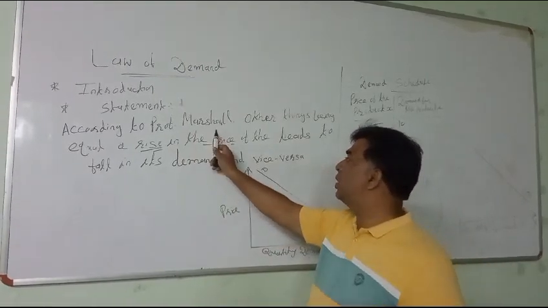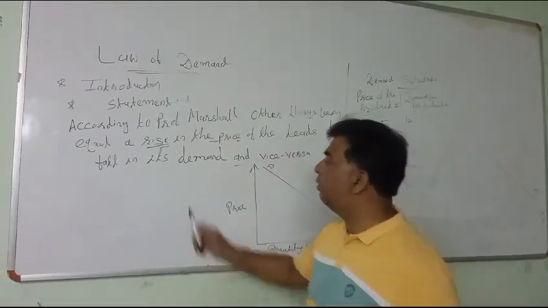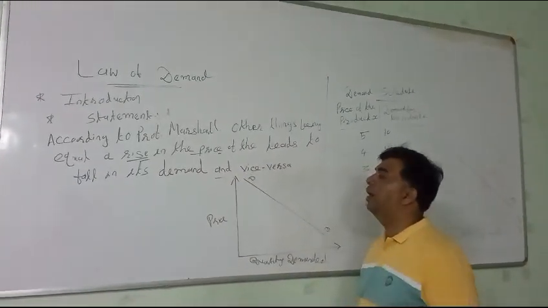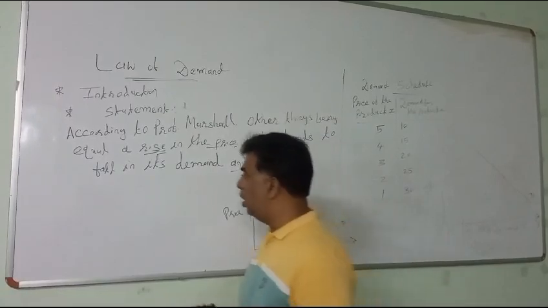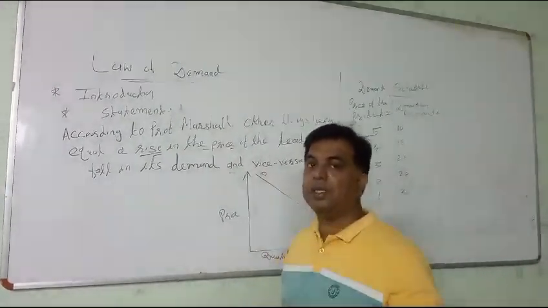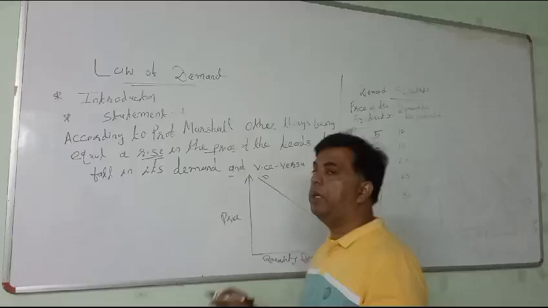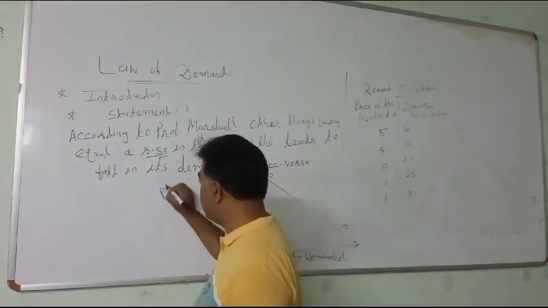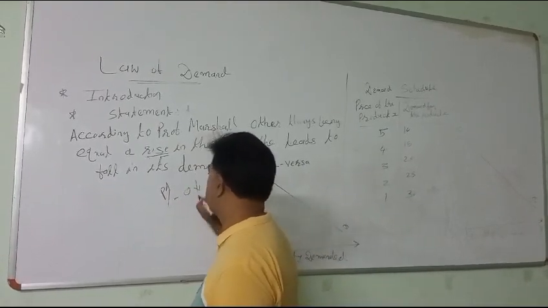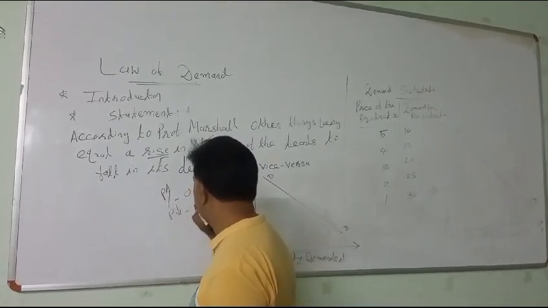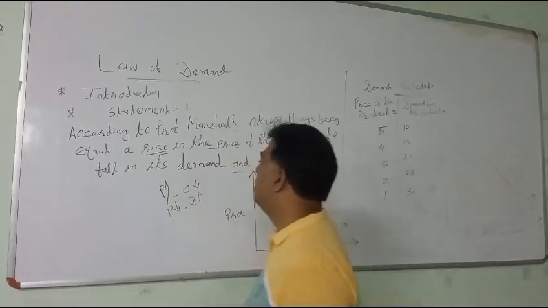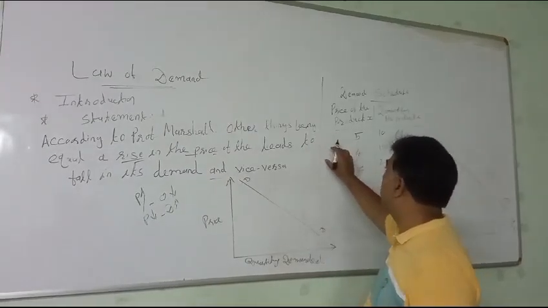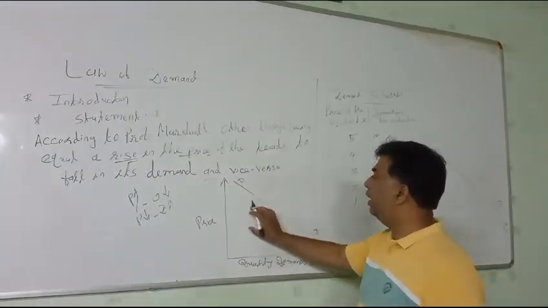According to Professor Marshall, other things being equal, a rise in the price of the product leads to a fall in demand and vice versa. It means law of demand expresses inverse relationship between price of the product and demand for the product. Price rises, demand falls. Price falls, demand rises.